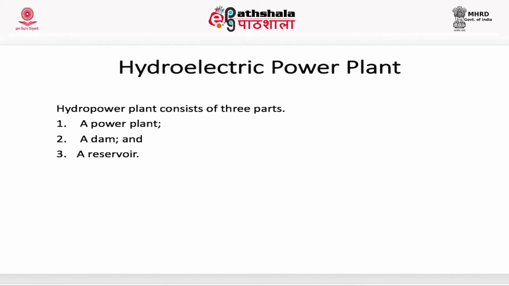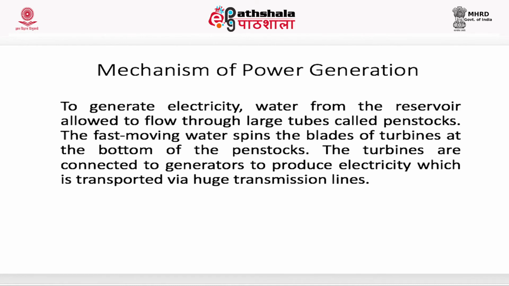Hydroelectric power plant. Hydropower plant consists of three parts: a power plant, a dam and a reservoir. Mechanism of power generation. To generate electricity, water from the reservoir is allowed to flow through a large tube called penstock. The fast moving water spins the blades of turbine at the bottom of the penstock. The turbines are connected to a generator to produce electricity, which is transported via huge transmission lines.